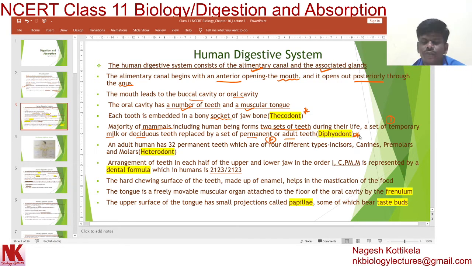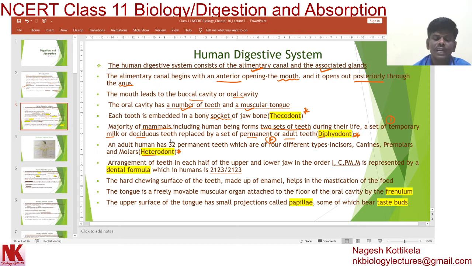So a hint for you, di means two. So there are two sets of teeth, temporary teeth and permanent teeth. Fine, let's proceed with one more important word, that is heterodont. Dear students, hetero means different. There are different types of teeth in humans.